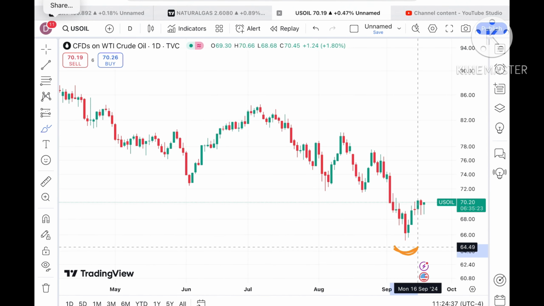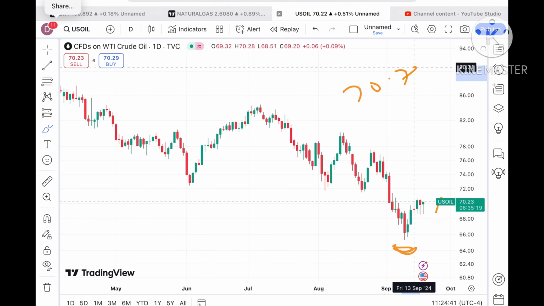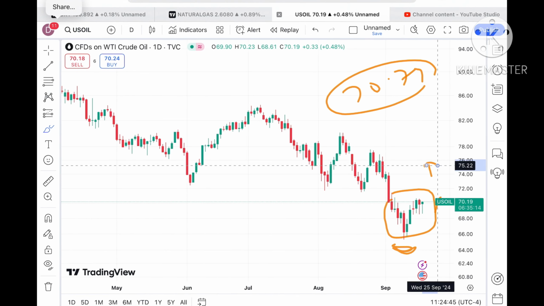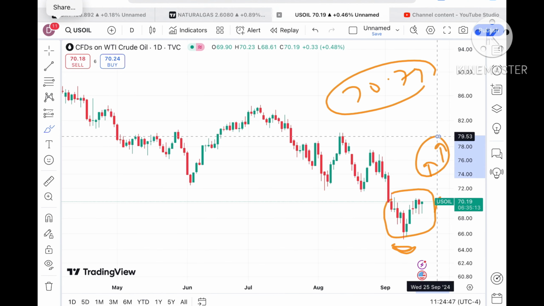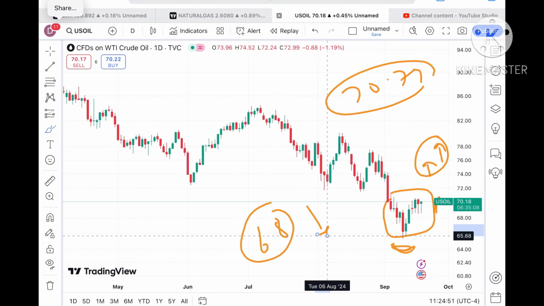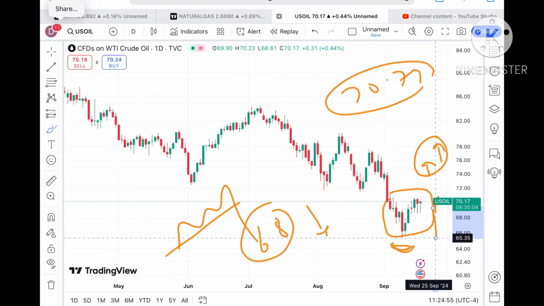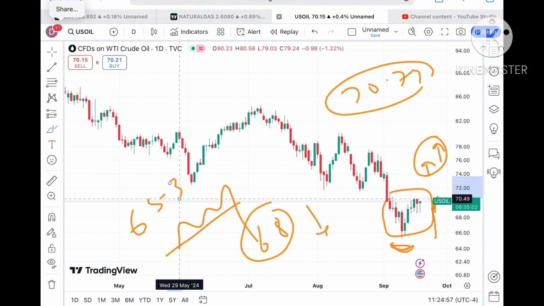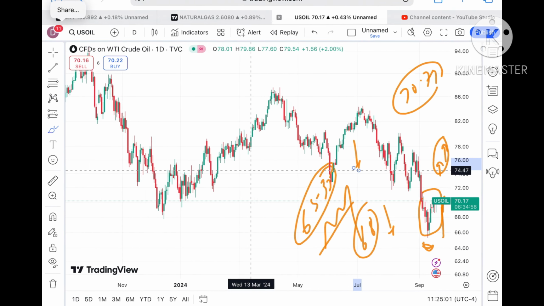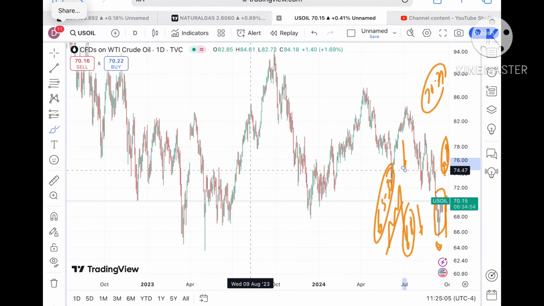Now if you look at this particular trend, chances are high that if the price starts going above this level, we can see it go towards a level of 70.79, and this is the zone, so there will be a further upside movement. But if the price starts going below a level of $68, because this level is already weak, chances are high it will fall below this level and go towards a level of 65.35, and then we can see a further downfall.